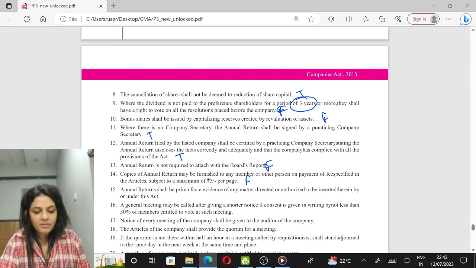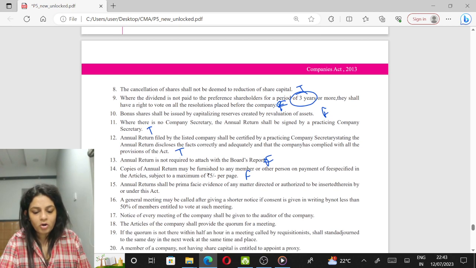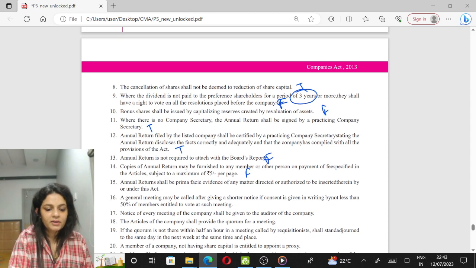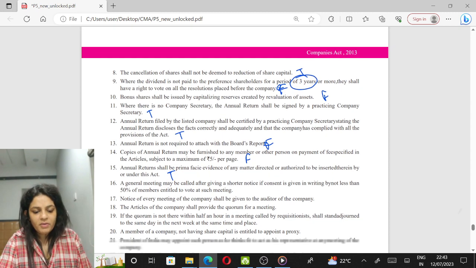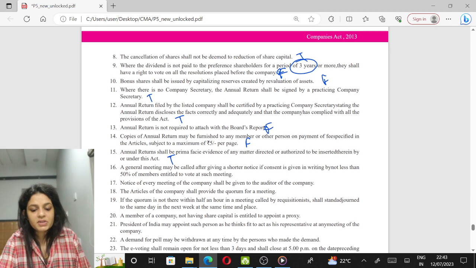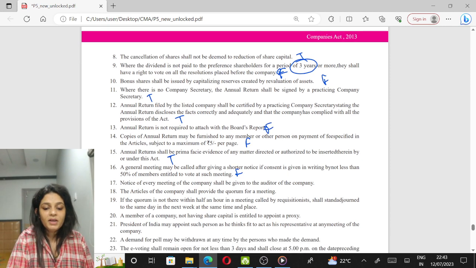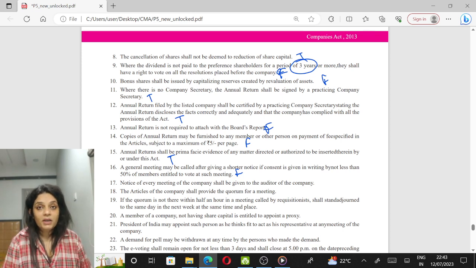Annual return shall be prima facie evidence of any matter directed or authorized to be inserted therein by or under this Act. True. A general meeting may be called after giving a shorter notice if consent is given in writing by not less than 50%. False. We need the consent of 95%. Only when the consent of 95% is given can we call the meeting by a shorter notice.